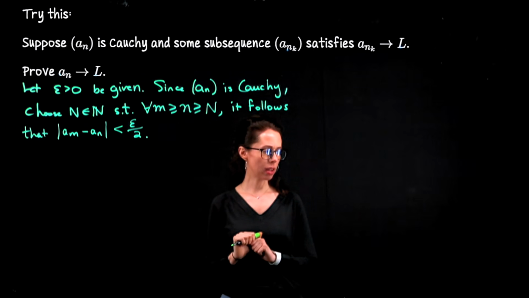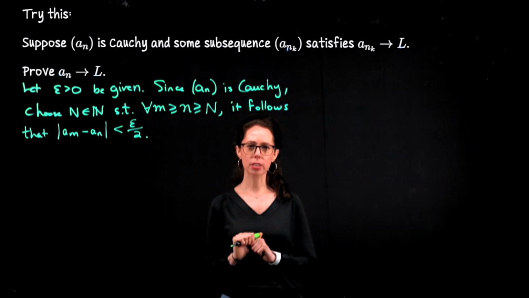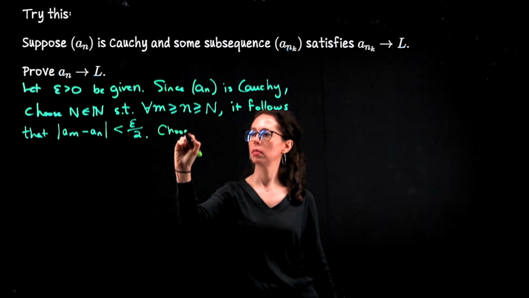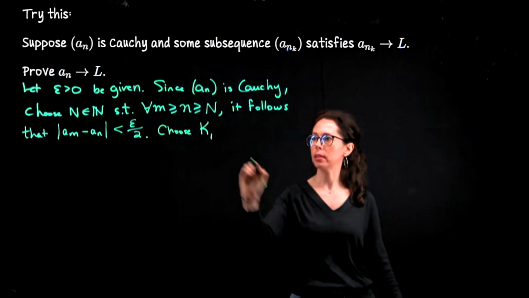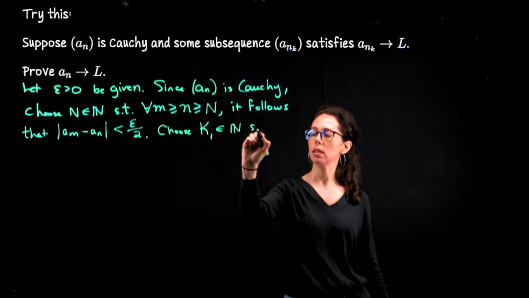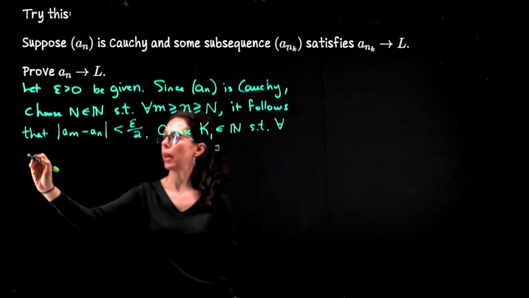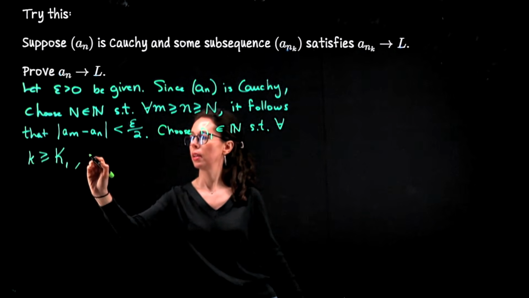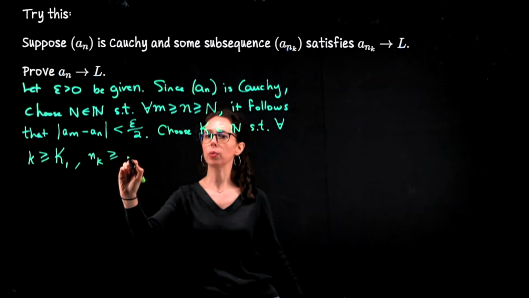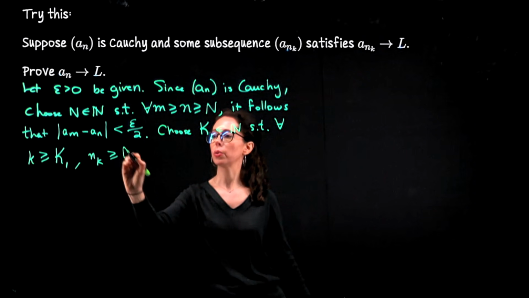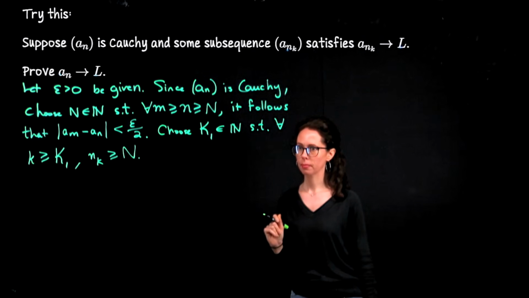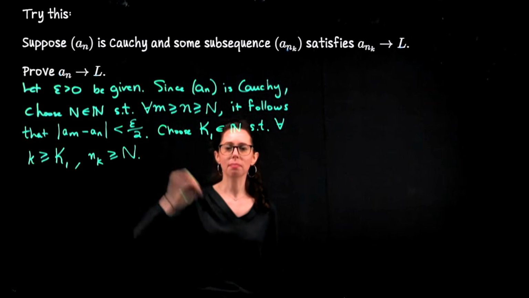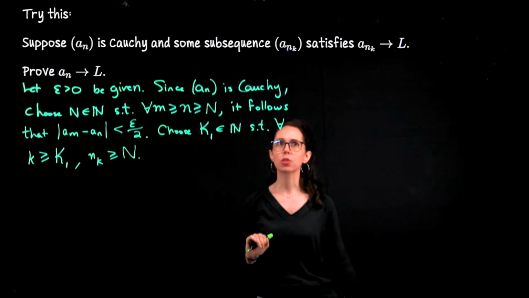Okay, let's see. I think I can now just go ahead and choose that first capital K index. So choose K1, capital K1, from the set of natural numbers, such that for all little k at or beyond capital K sub 1, n sub k is greater than or equal to this threshold N. Okay, that just puts our sequence terms into this comparison, basically. But now we also need to drive them close to L.